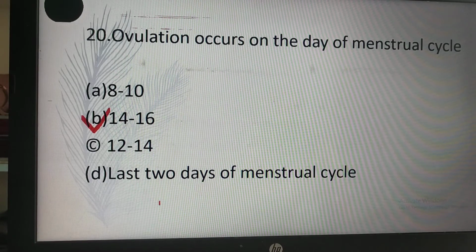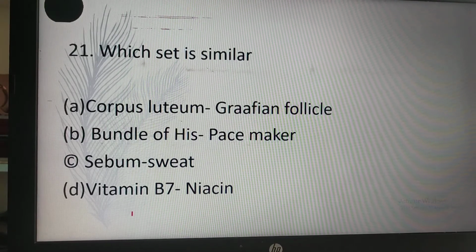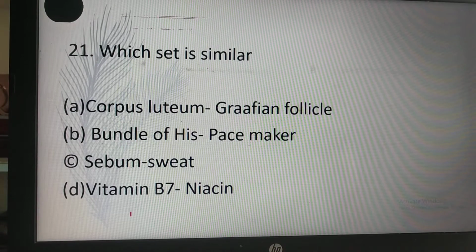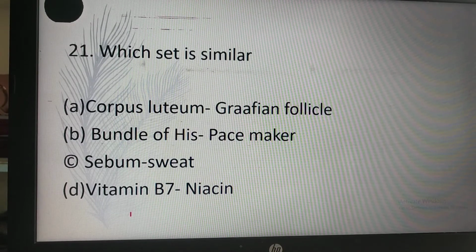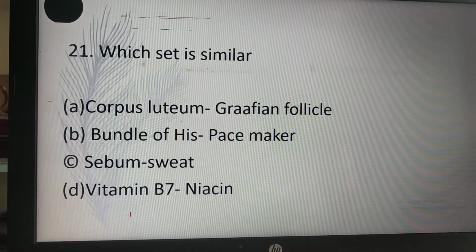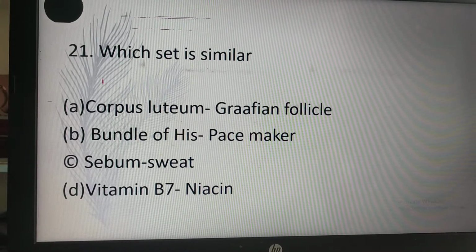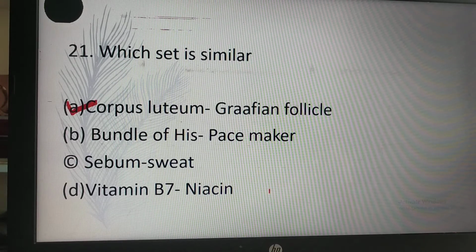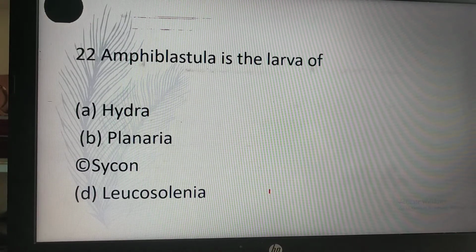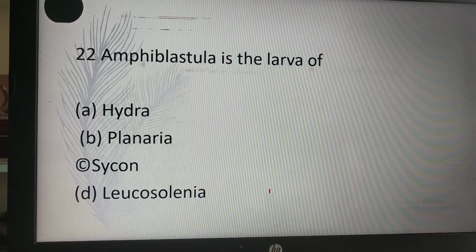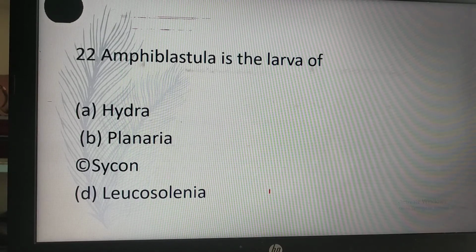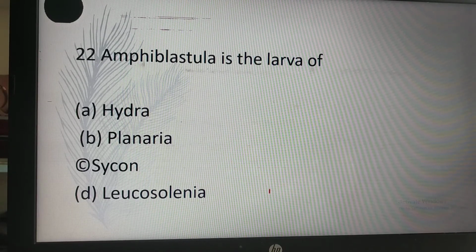Which set is similar? Corpus luteum, Graafian follicle; bundle of His, pacemaker; sebum, sweat; vitamin C, niacin. So A is the correct answer. Corpus luteum and Graafian follicle is a similar set. Amphiblastula is the larva of Hydra, Planaria, Scypha, Leucosolenia.